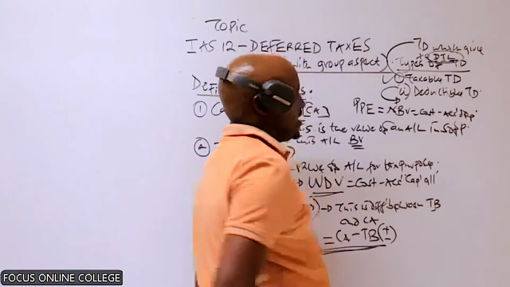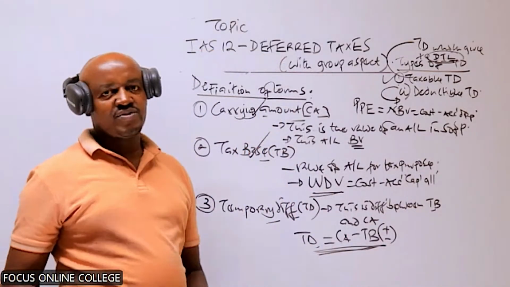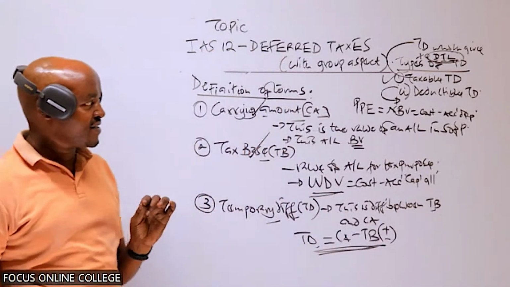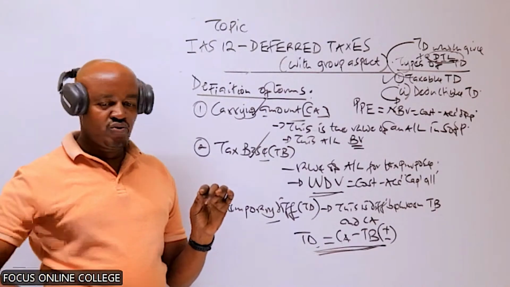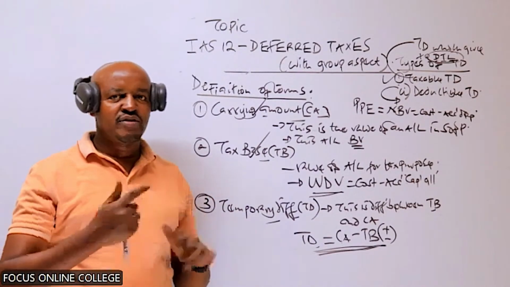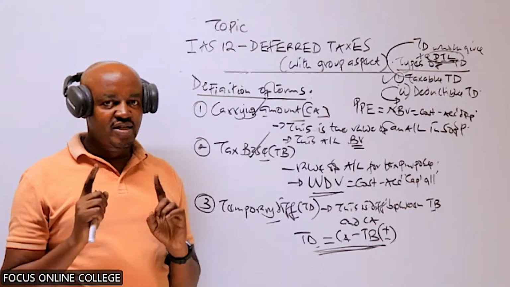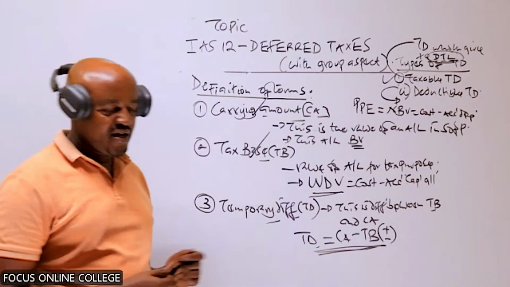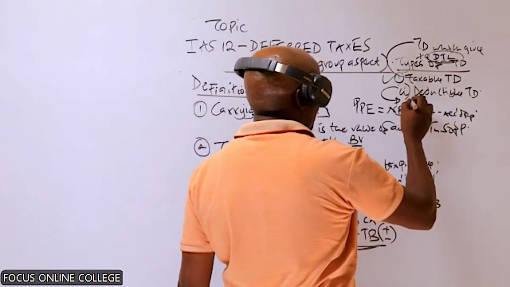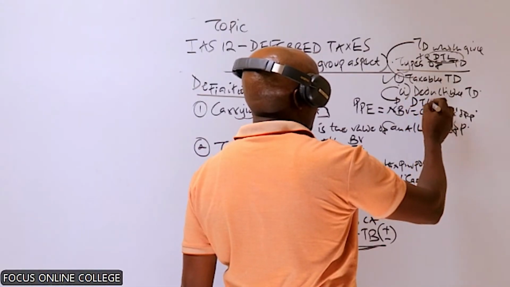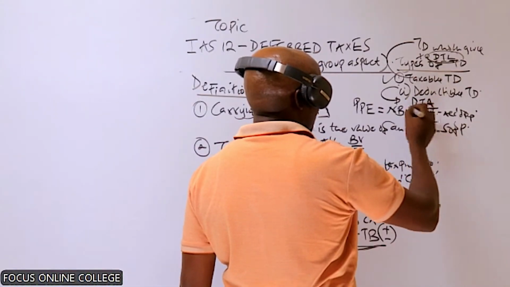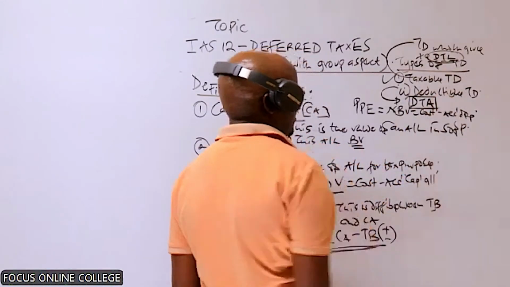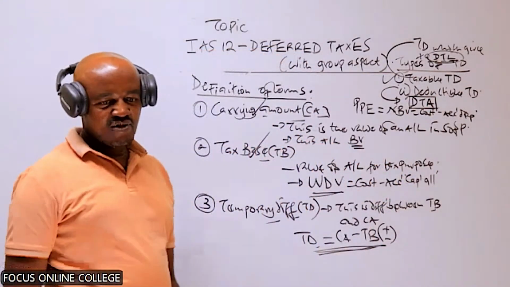On the other hand, a deductible temporary difference, we say, is a type of temporary difference which gives rise to amounts which are allowable in the future, or in other terms, a temporary difference which gives rise to a deferred tax asset.